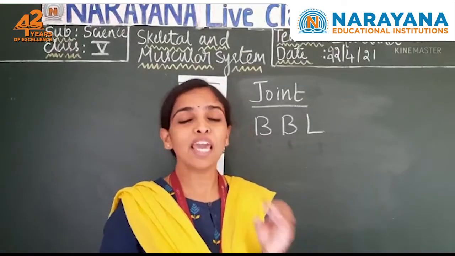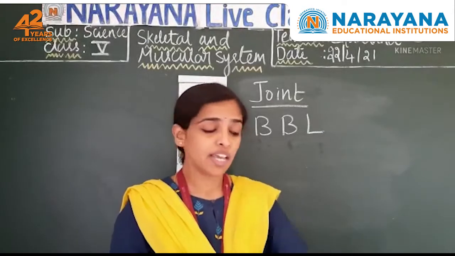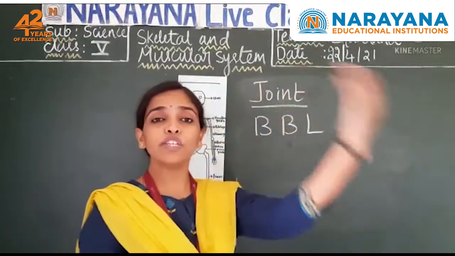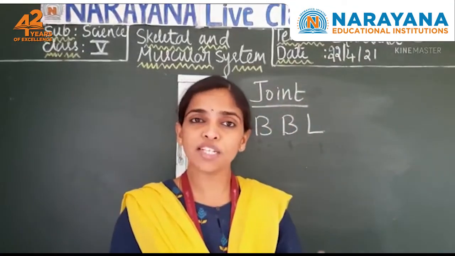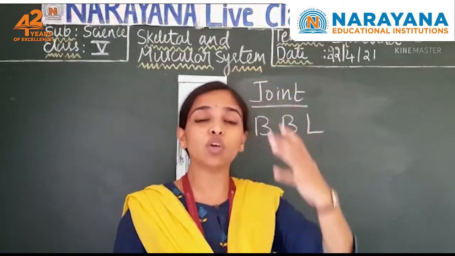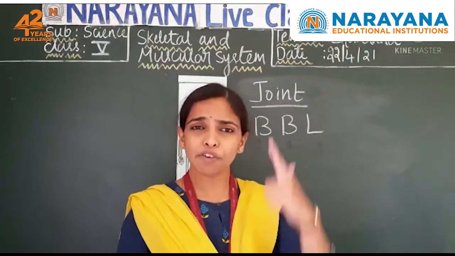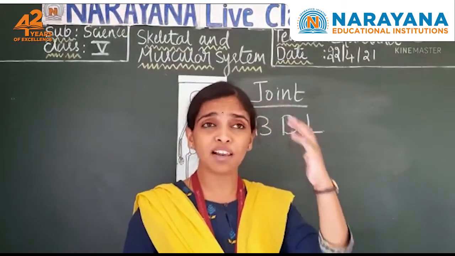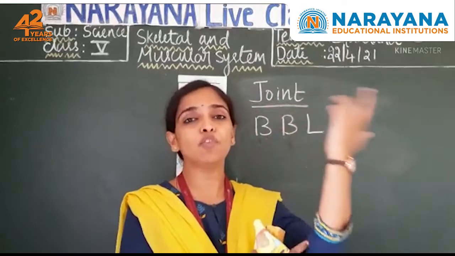Movable joints and immovable joints. Now what are movable joints? Joints which you can move. There is a joint here in my elbow which I can move. That is a movable joint. And what about immovable joints? There are joints present in your skull which you cannot move. They are called immovable joints. See, if I want to move a bone in my skull, I am not able to move it. They are immovable joints, whereas this is a movable joint.